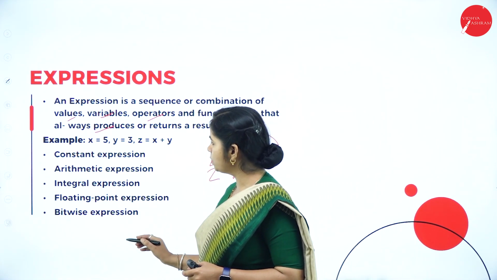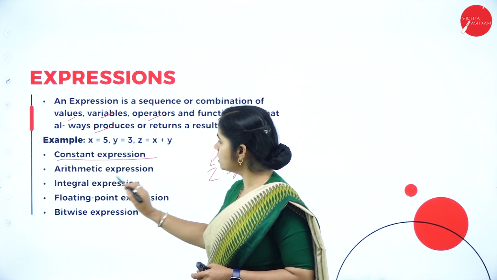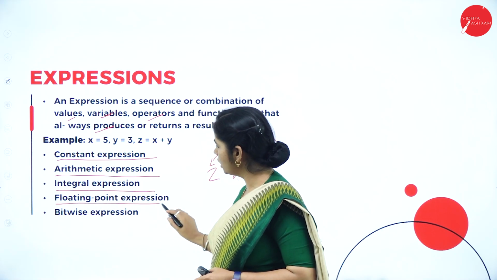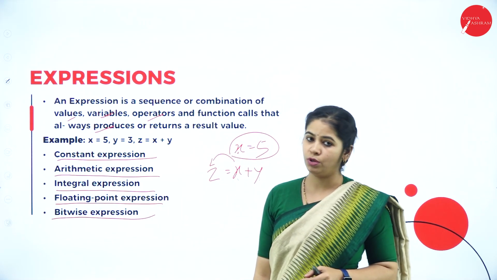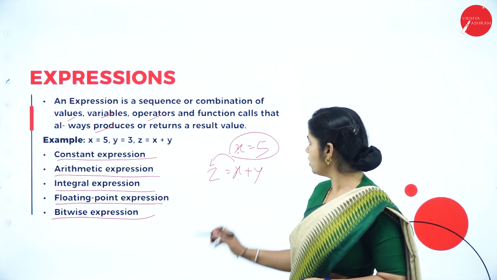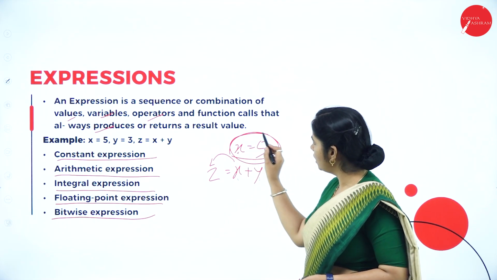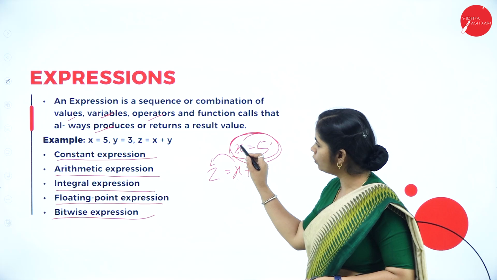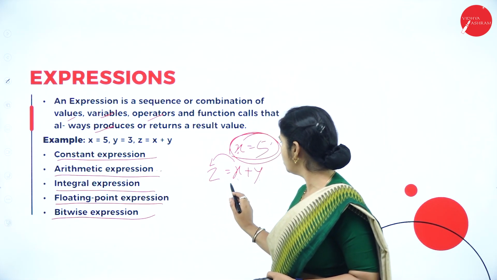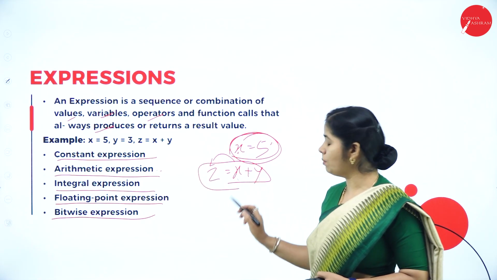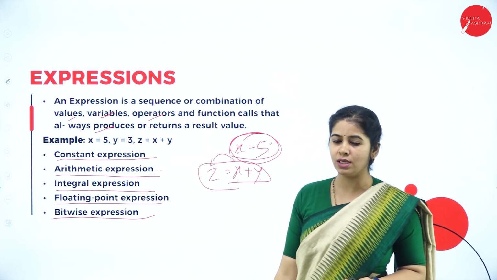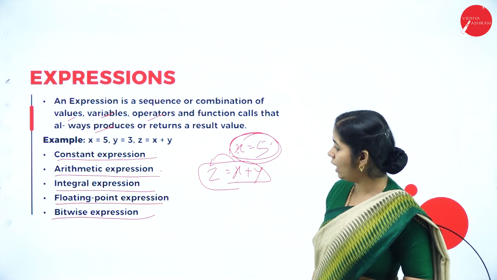How many types of expression do we have? Constant expression, arithmetic expression, integral expression, floating point expression and bitwise expression. We have 5 types of expression. What is a constant expression? You are giving a constant value to the variable. That is a constant expression. What is an arithmetic expression? We are computing some value upon the variables x and y and storing that into z. That is called an arithmetic expression.